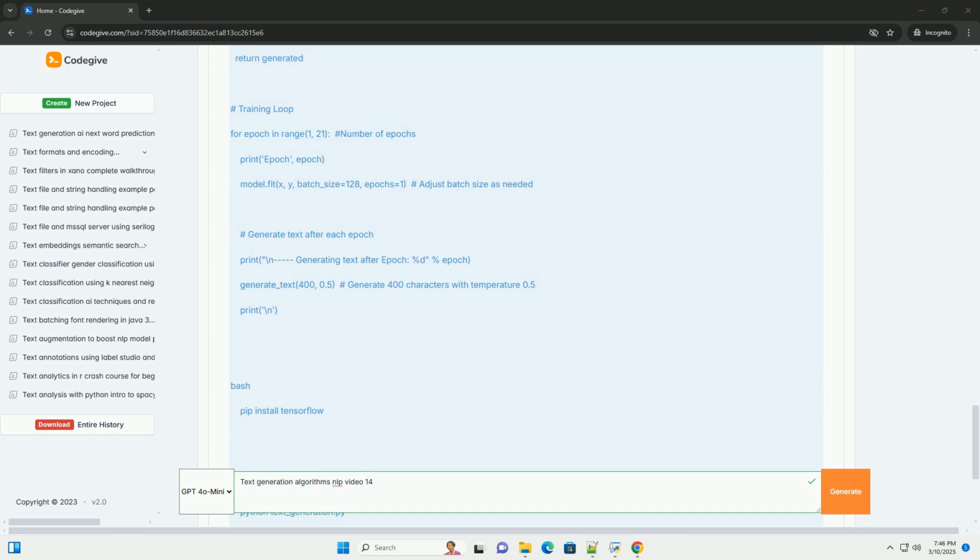Ethical considerations: be aware of the potential for text generation models to be used to generate biased, offensive, or misleading content. It's important to develop these models responsibly and to consider their potential impact on society. Prompt engineering: the quality of the prompt significantly affects the quality of the generated text. Experimenting with different prompts can lead to improved results.